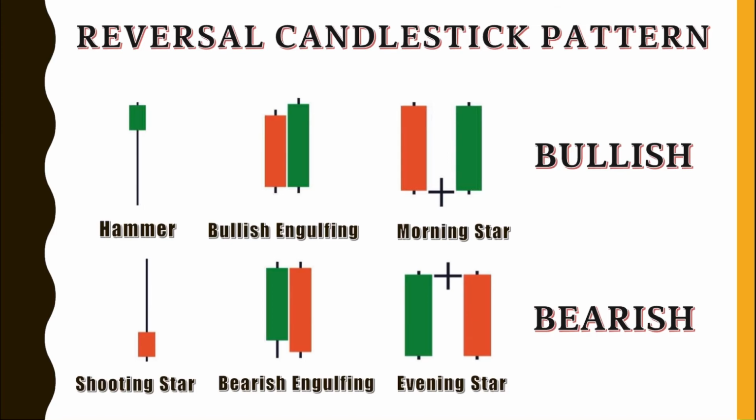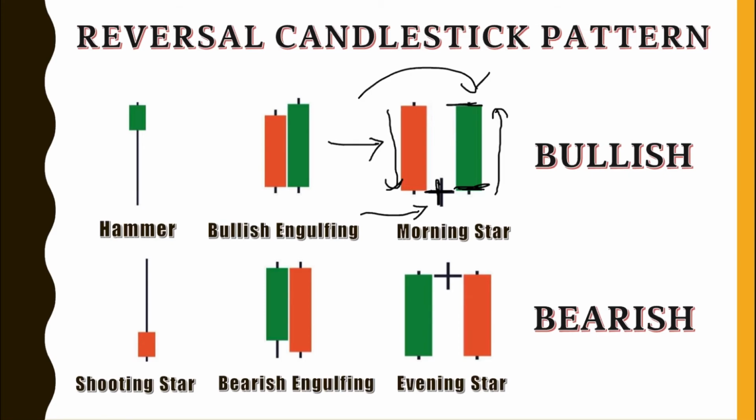As for the morning star, you can see that on the first candle, the sellers are fully in control. Then the second candle came, nagkaroon ng indecision sa market, so kumbaga nagkaroon ng balance sa buying and selling pressure, which is why it resulted sa pagkakaroon ng maliit na body and longer wick. Then on the third candlestick, the buyers took control of the market and pushed the price to close higher. So in short, the sellers are exhausted and the buyers momentarily took control of the market. So again, opposite naman when it comes to the evening star.